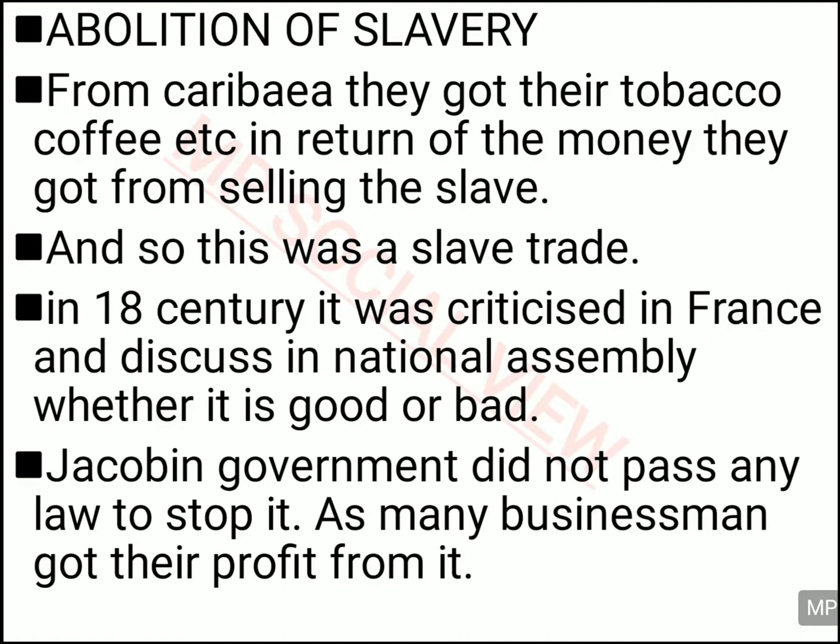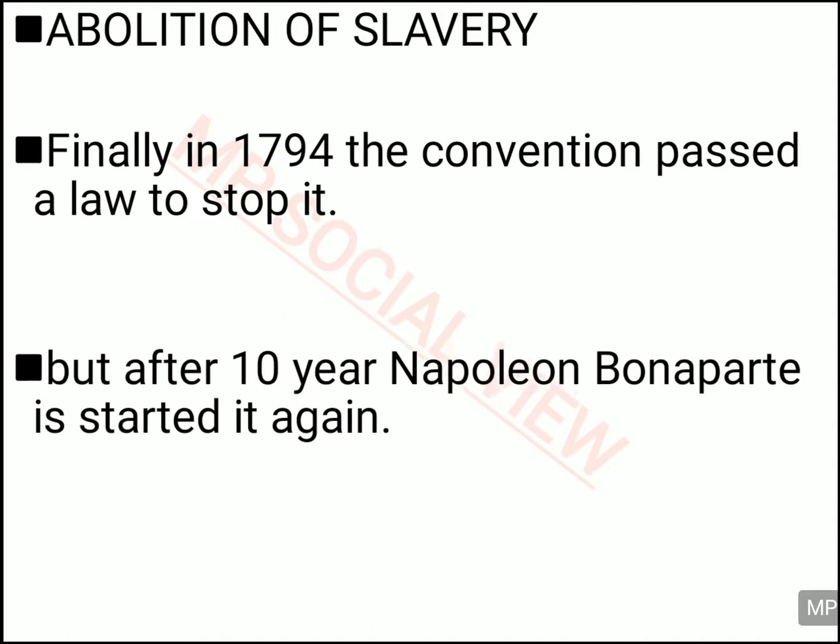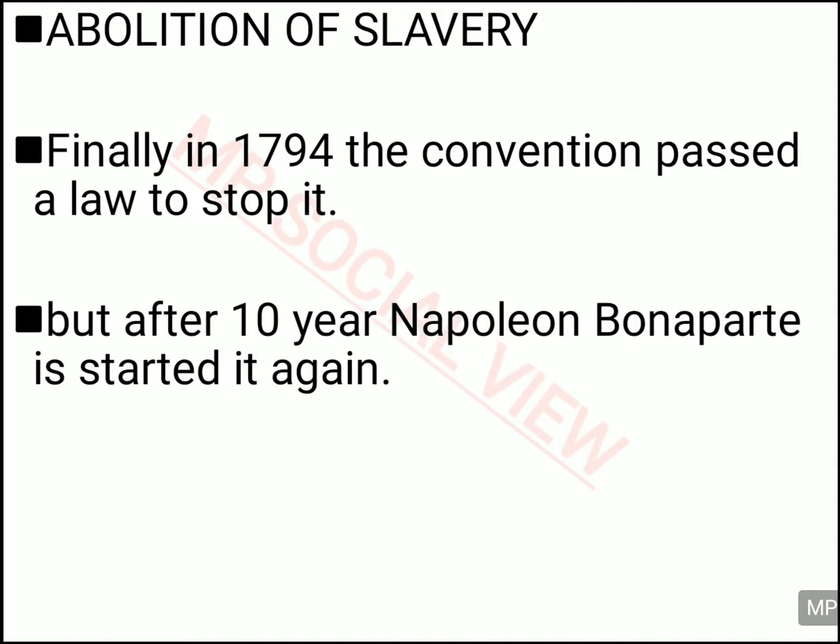It did not abolish the slave trade because it said it is a very profitable trade for the businessmen, and the businessmen of France are getting so much profit, and if we abolish it, they will lose. So the Jacobin government did not abolish it. But after the Jacobin government, when the Convention Assembly came, they passed a law and stopped the slave trade in France. But it was stopped only for 10 years.